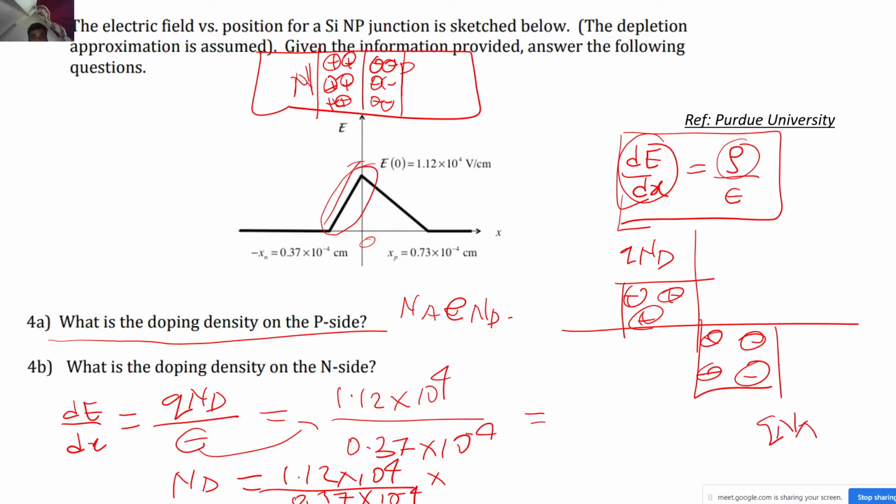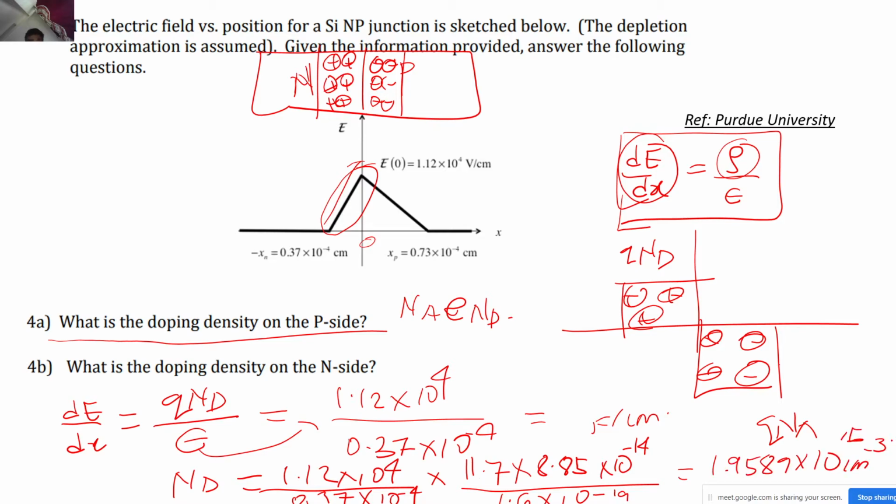Epsilon is 11.7 into the free space constant 8.85 into 10 to the power minus 14, in farads per centimeter if you want the units. Then I also have to divide it by the value of q, 1.6 into 10 to the power minus 19, correct. This will yield the value of Nd, and it comes to around 1.9589 into 10 to the power 15 cm to the power minus 3, right.